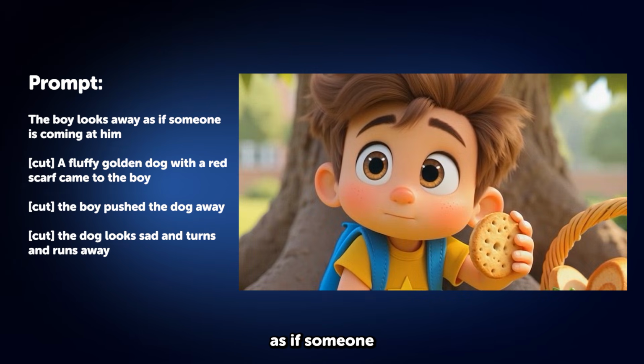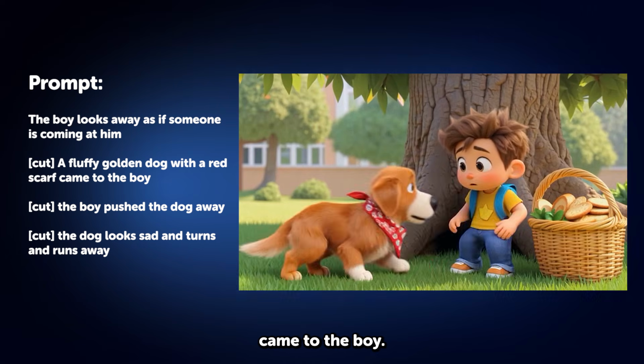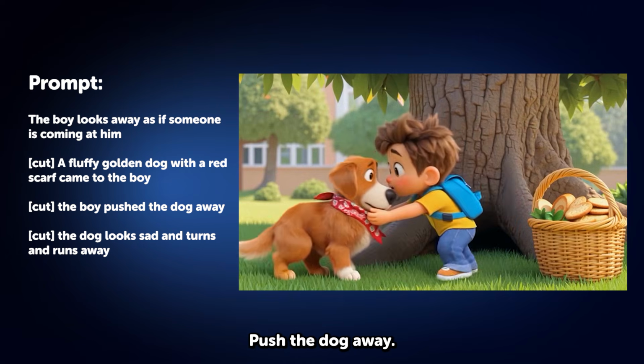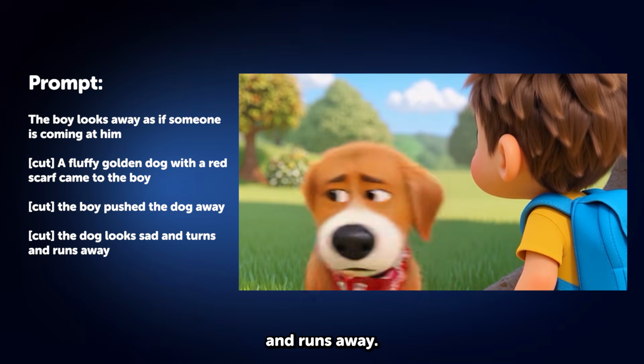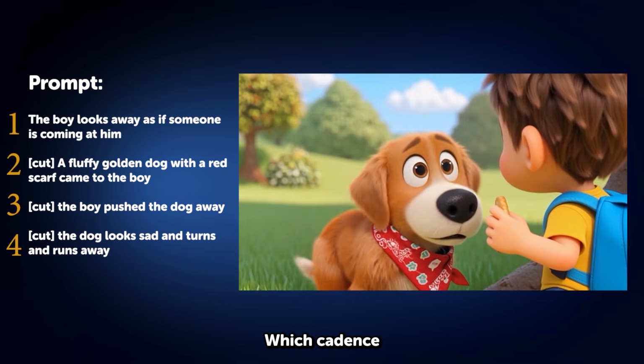The boy looks away as if someone is coming at him. Cut, a fluffy golden dog with a red scarf came to the boy. Cut, the boy pushed the dog away. Cut, the dog looks sad and turns and runs away. This time, as you can see, we have 4 shots in one animation, which Seedance handles very well.